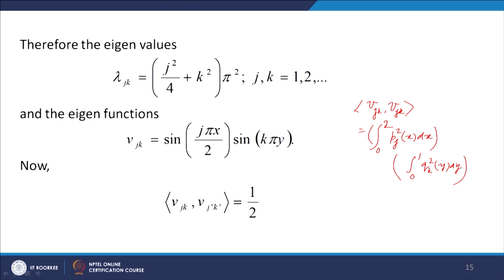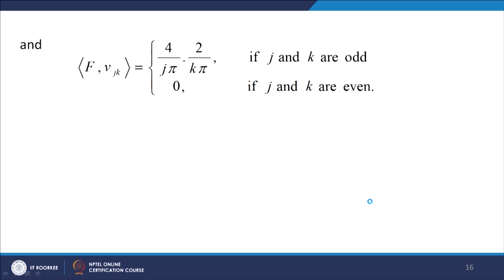So we can put the value of p_j(x) as sin(j pi x over 2), q_k(y) as sin(k pi y), and evaluate this. This comes out to be half,